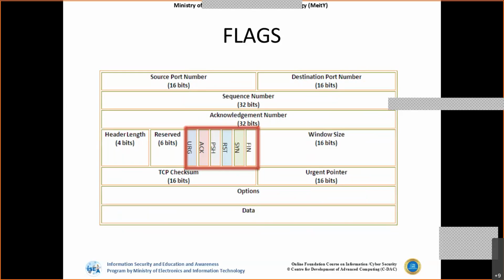And there is another thing called push flag. Push flag will be used when there is a data transfer. So I will send a push flag for data transfer. Then for every push, I will get an acknowledgement from the destination saying that the data has been successfully reached. And there is one urgent flag. Let's say out of a lot of services, there is a chat communication which is more priority, then that particular chat communication will be set to urgent priority, so that the urgent flag will be set to 1. Then there is a finish flag where I can properly close the connection between the two systems.